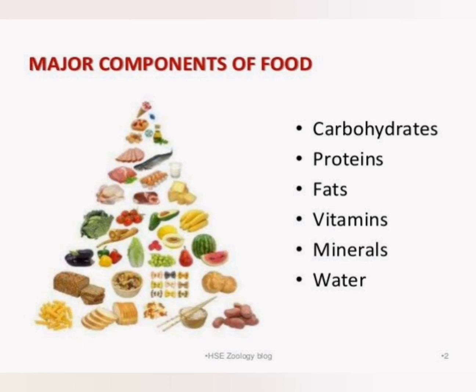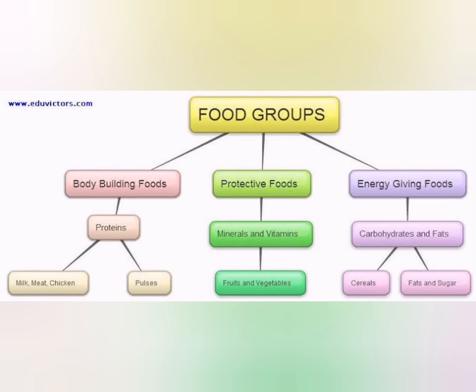Based upon the function of the components, there are three types of food groups. What are they? Bodybuilding foods, protective foods and energy giving foods. Bodybuilding foods are proteins. Protective foods means the ones that help us from diseases, and they are minerals and vitamins. And the ones which give energy are called energy giving foods: carbohydrates and fats.